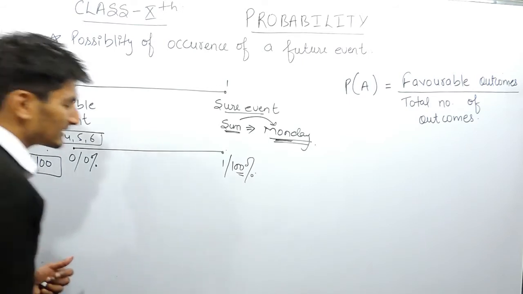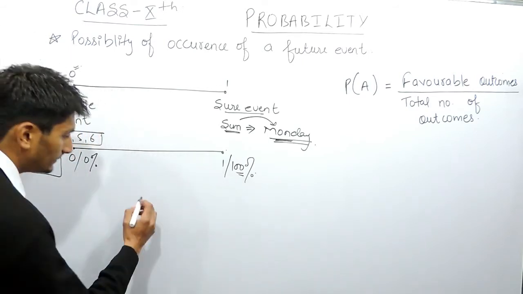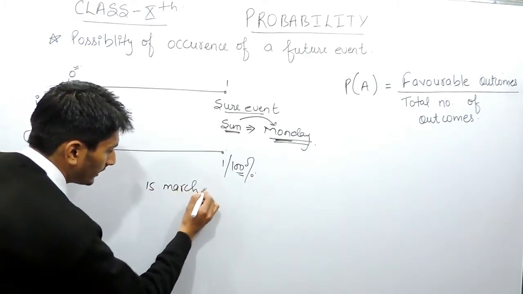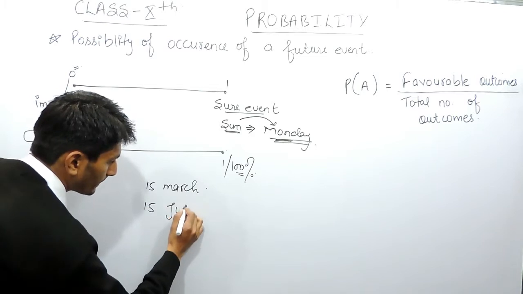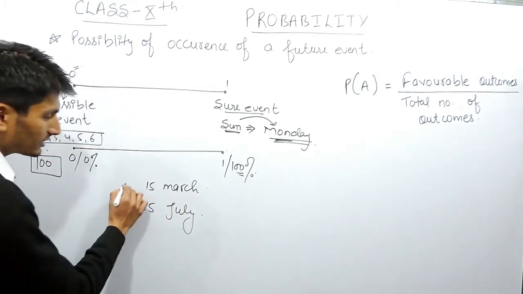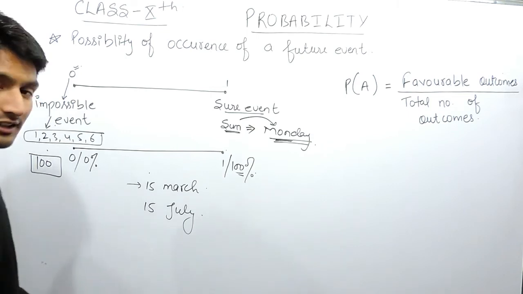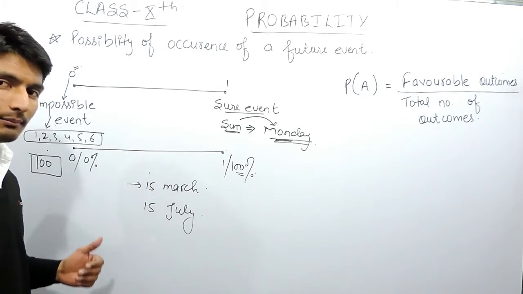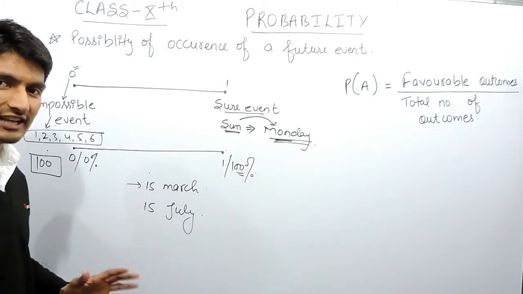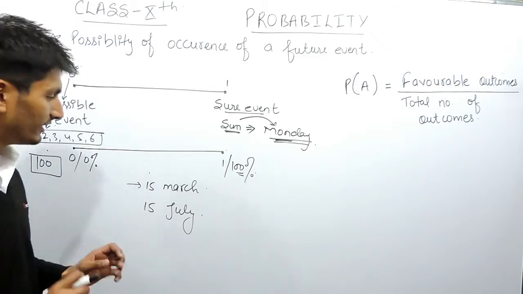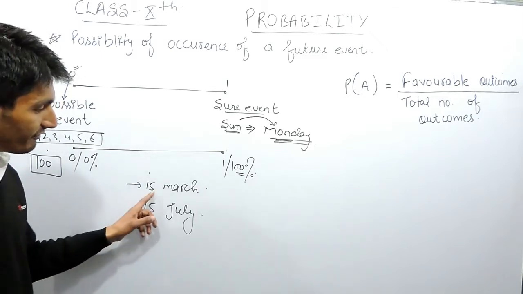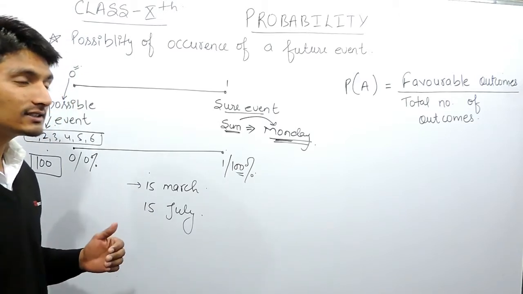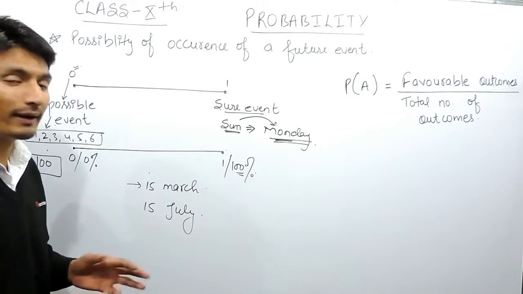Let me explain with another example, I am saying 15 March and 15 July. This is the first case. I am asking you to predict another future event. You are in the month of January, presently it is January. Suppose you are standing in January, and you have to predict whether 15 March is going to be a rainy day or not. In that case, you might say it might rain or it might not rain.